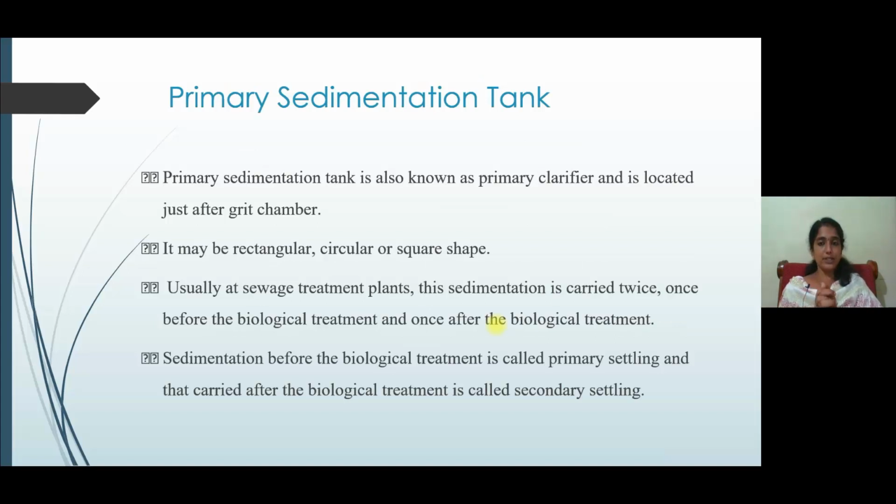Then primary sedimentation tank. Primary sedimentation tank is also known as a primary clarifier and is located just after the grit chamber. It may be rectangular, circular or square in shape, and usually at sewage treatment plants, this sedimentation is carried out twice, once before biological treatment, once after the biological treatment. The sedimentation before the biological treatment is called primary settling, and the one after the biological treatment is called secondary settling. This is the primary sedimentation used in effluent treatment plants.